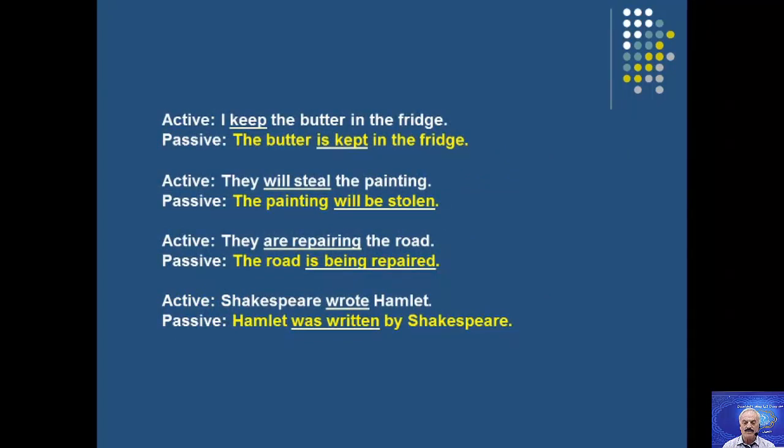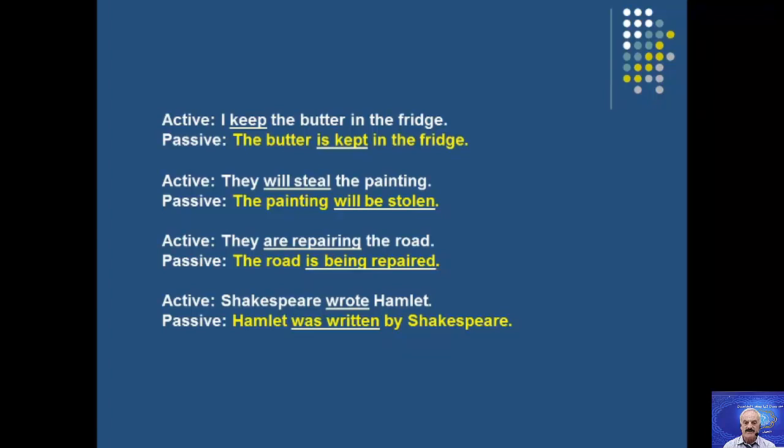Let us talk about many examples. For example, number 1: I keep the butter in the fridge. I keep the butter in the fridge. Now, where is the object? Butter. Now, the butter is kept in the fridge. Why? Because this sentence is in the simple present. When I have a sentence in the simple present, I must use the verb to be, is or are. I keep the butter in the fridge. The butter is kept in the fridge.